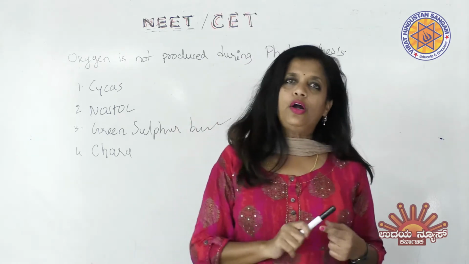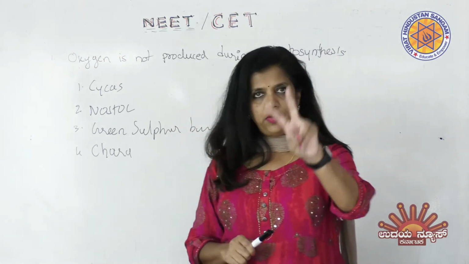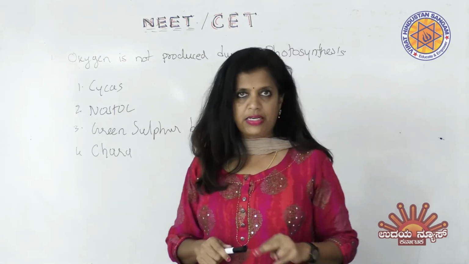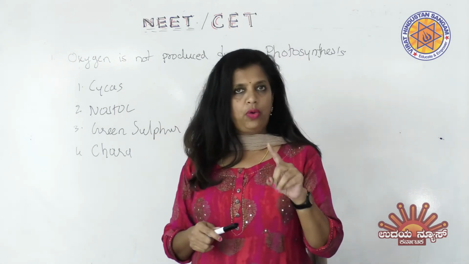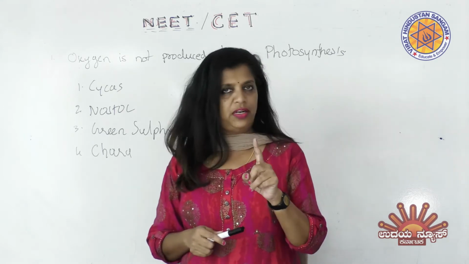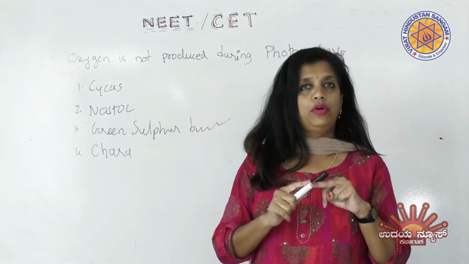But it should be autotrophic bacteria. Under autotrophic bacteria, you have two types. One is phototrophic bacteria and another one is the chemotrophic bacteria. Phototrophs must have chlorophyll A and chlorophyll B. They will produce oxygen. But what about the chemotrophs?